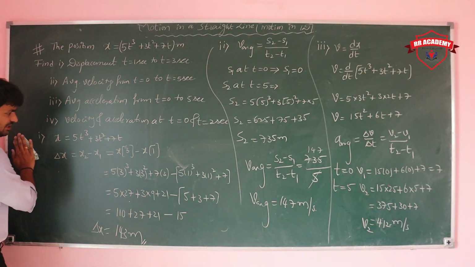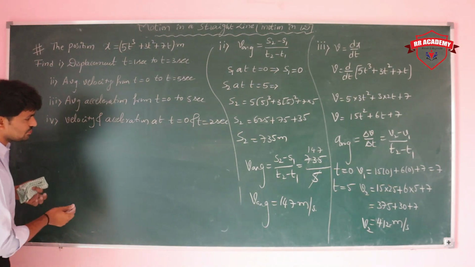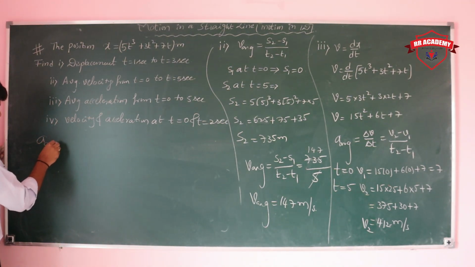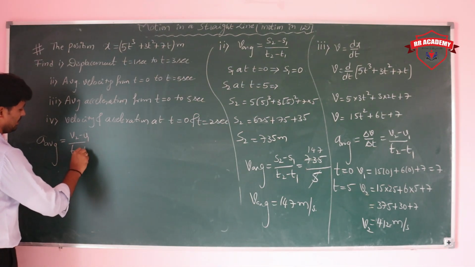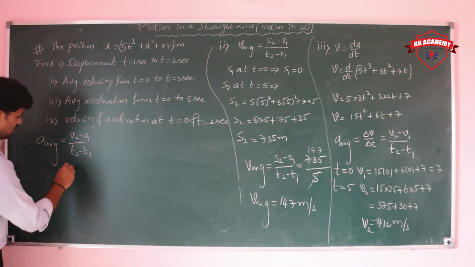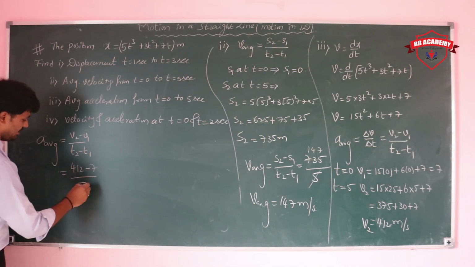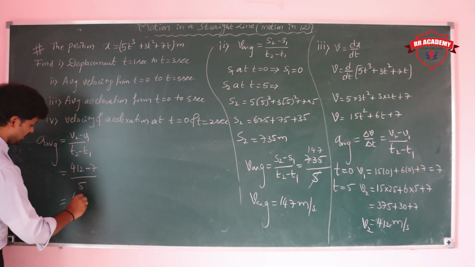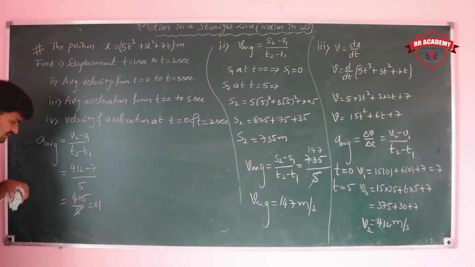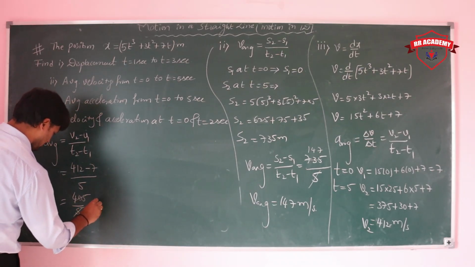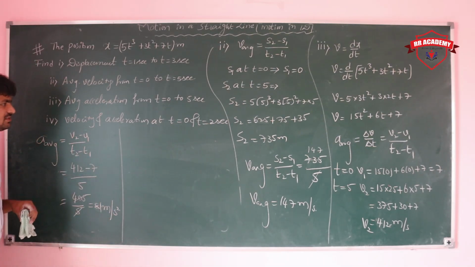Now we need to get the average value. So the average acceleration is equal to v2 minus v1 by t2 minus t1. v2 we got 412 minus v1, 7, by 5. So this is 405 by 5, which can cancel 81 times. So it is 81 meter per second square.